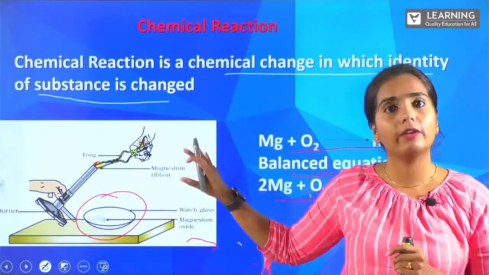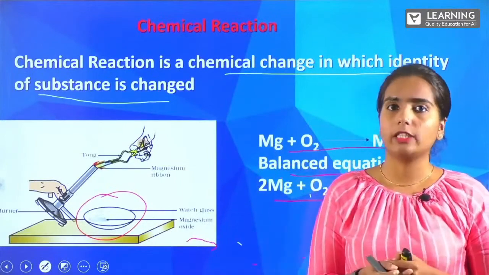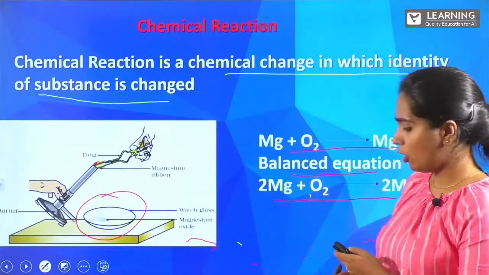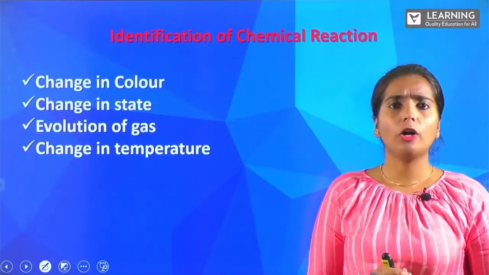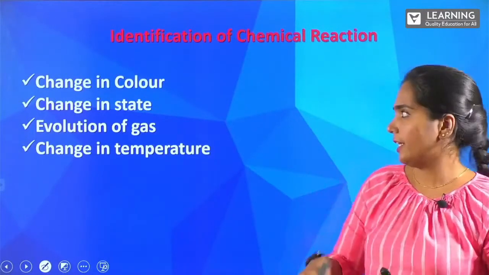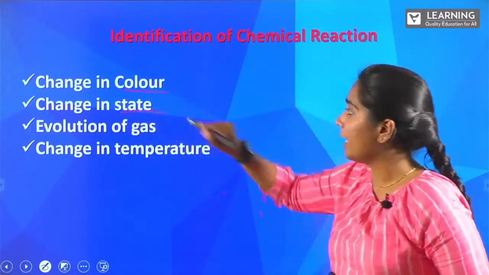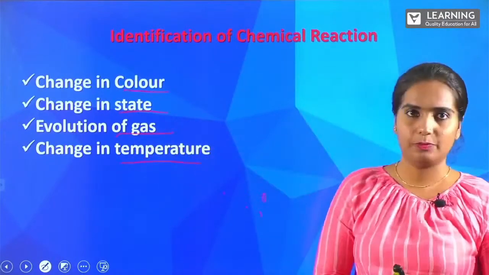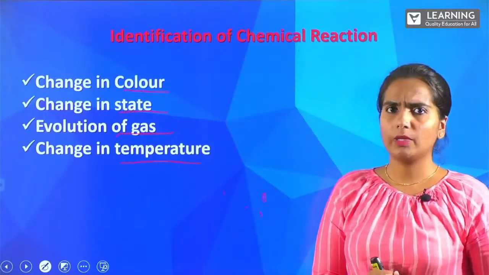There are a lot of other examples which you have learned and also which you see in your textbooks. This is one of the easiest examples which you can give. Moving on, identification of the chemical reaction. What are the different things by which a chemical reaction is identified? You can see change in color, change in state, evolution of gas, and change in temperature. So all these are the identification of a chemical reaction.